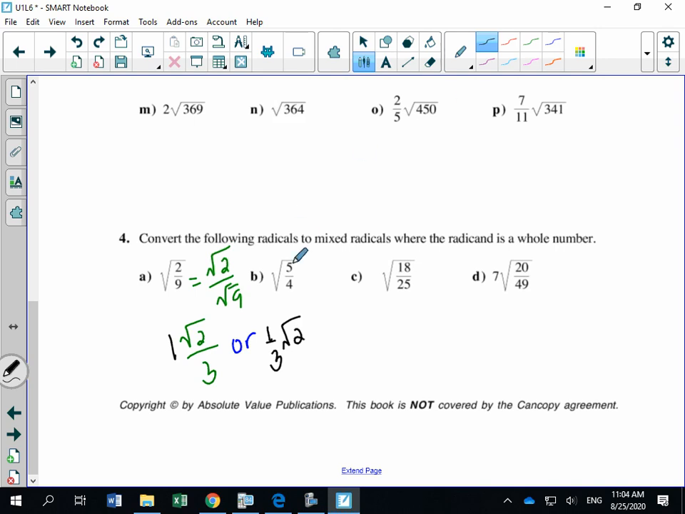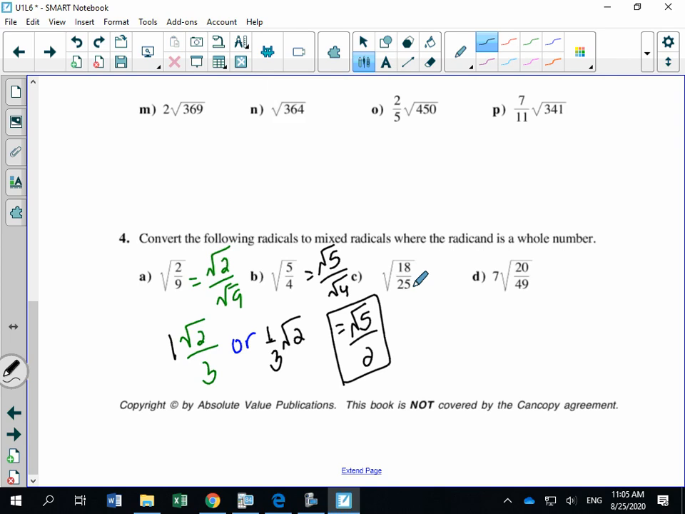Okay. This one here, root 5 over root 4, that is equal to root 5 over 2, right? And again, you could say that as your answer, or you could say, okay, Mrs. King, I want to write that as 1/2 times the square root of 5. You could do either. This guy here, root 18 over root 25.